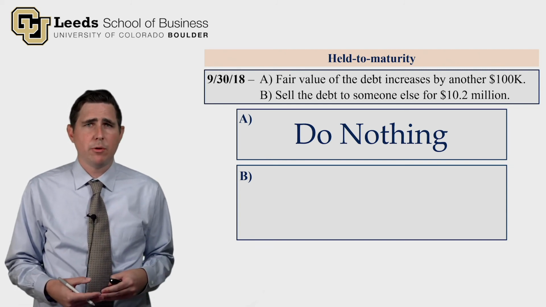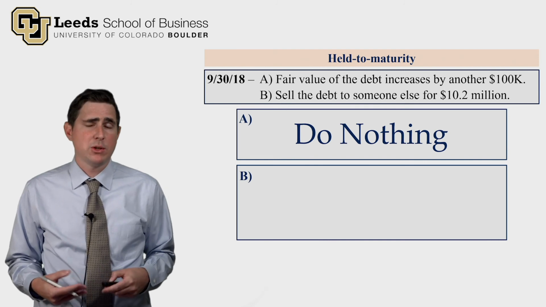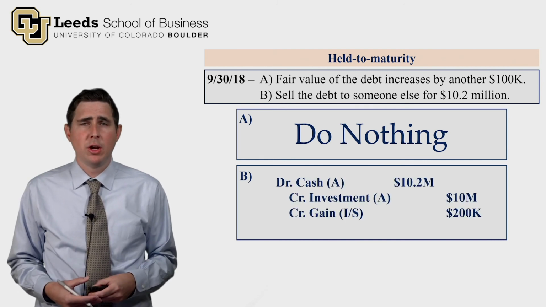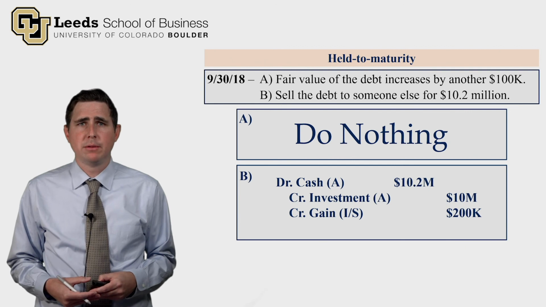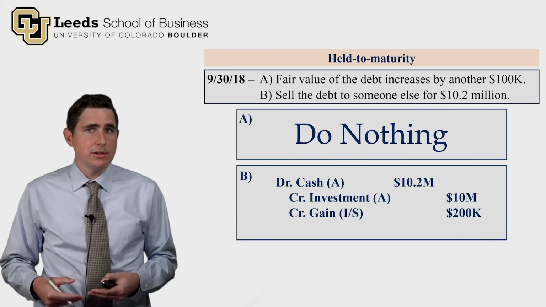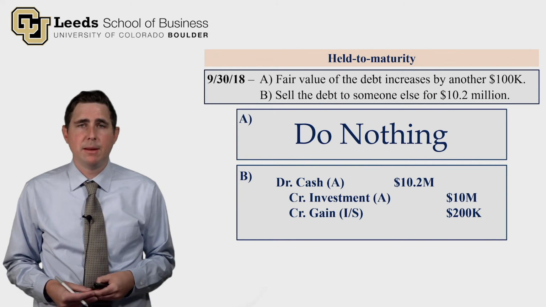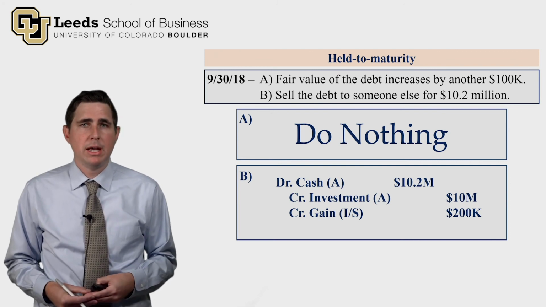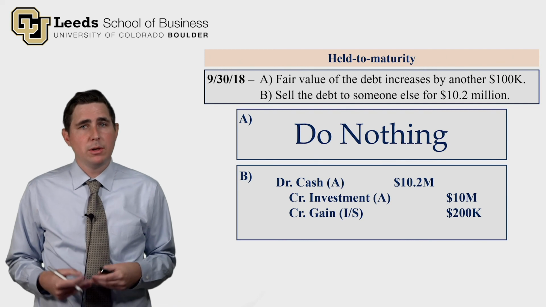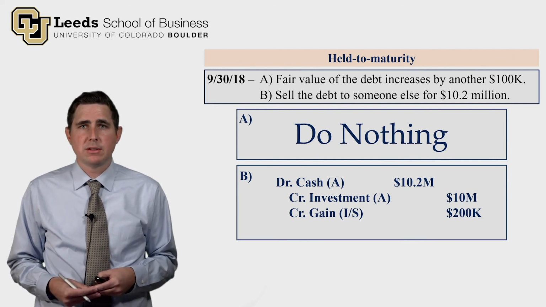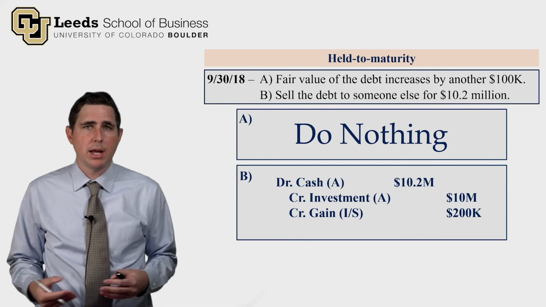Here's how you would account for it in part B. Well, since we're receiving $10.2 million in cash, we debit cash, $10.2 million. The investment account is still sitting at $10 million since that was its cost. So we credit the investment account by $10 million to zero it out. And the balancing credit is to a gain on the income statement for $200,000. That's the entire holding period gain.